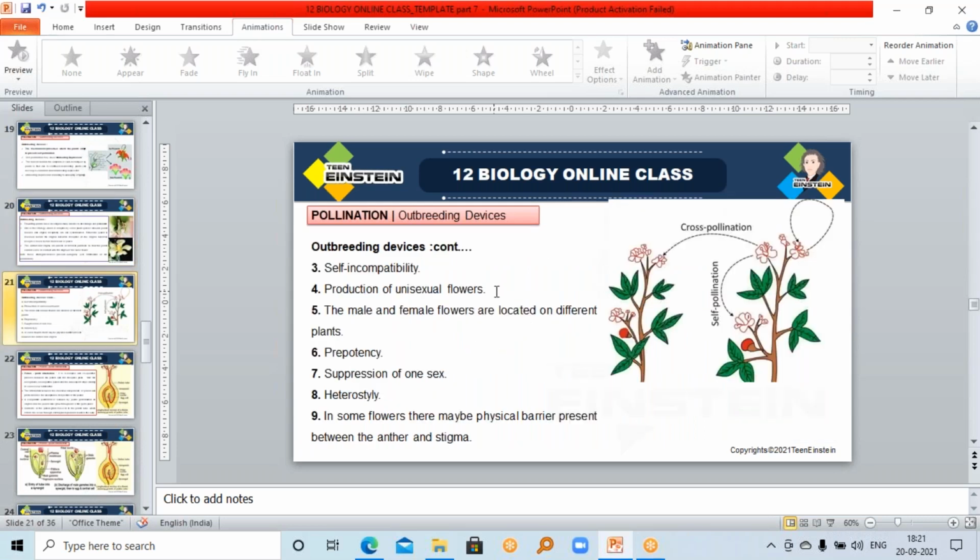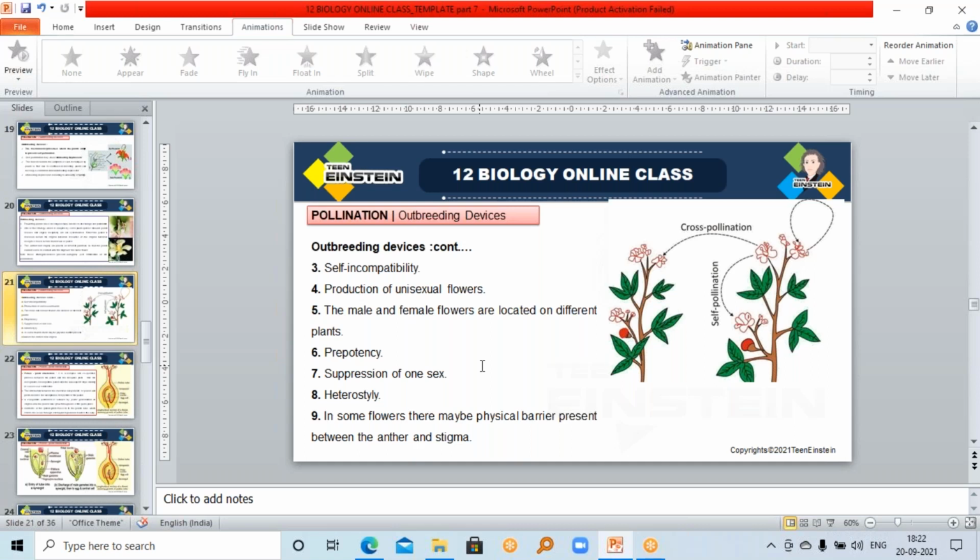And next method, we have listed around 9 methods in this. The next method is to prevent self-pollination through incompatibility. In the third method, we are discussing self-incompatibility. Self means from the same flower.